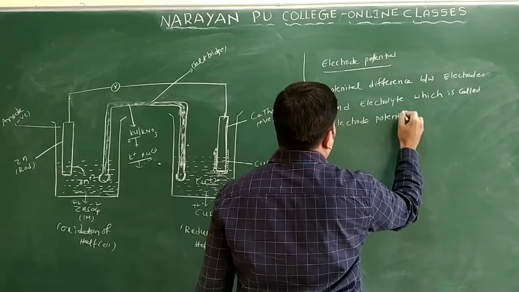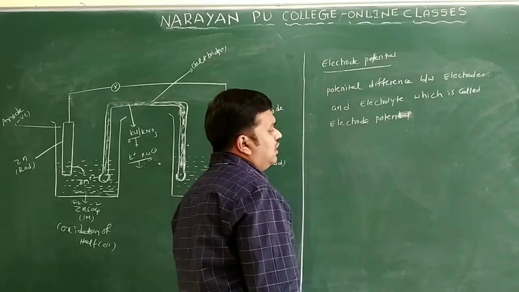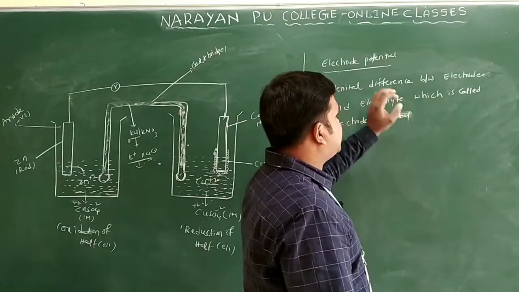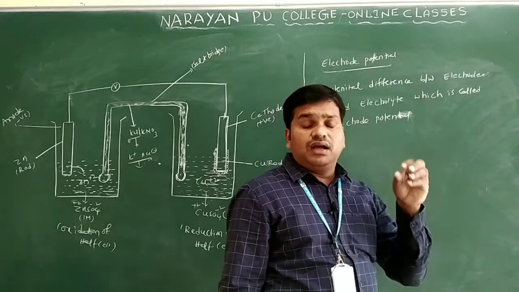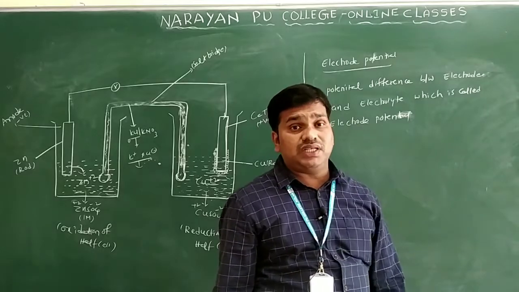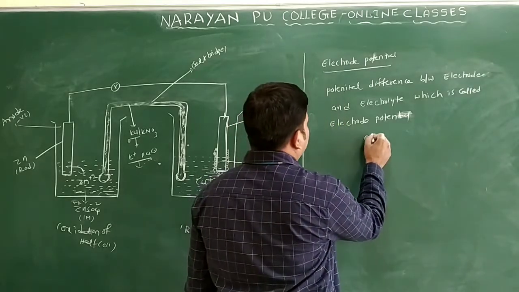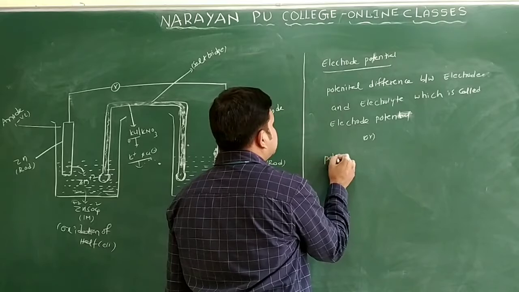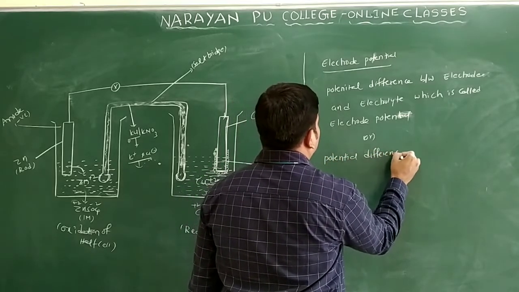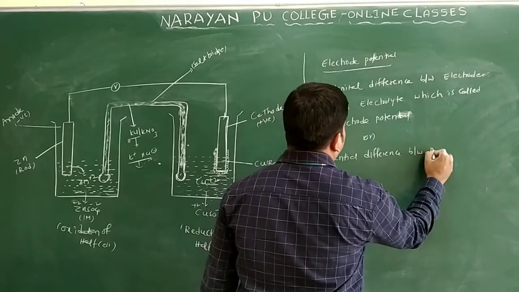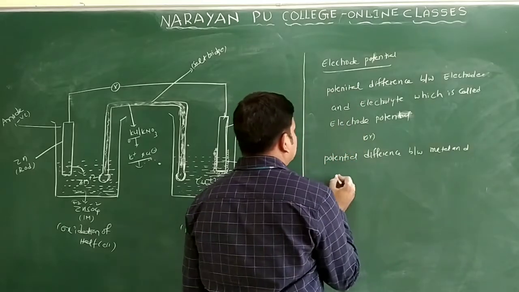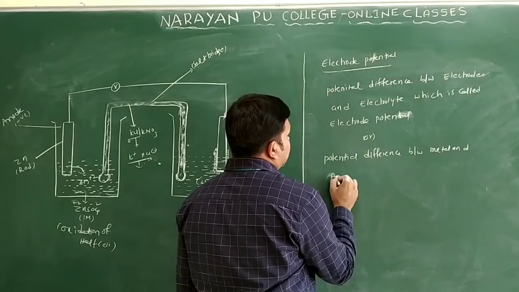Or you can write one more: the potential difference between the metal and the metal in its aqueous solution is also called electrode potential. Also you can write: potential difference between metal and aqueous solution of the metal only.